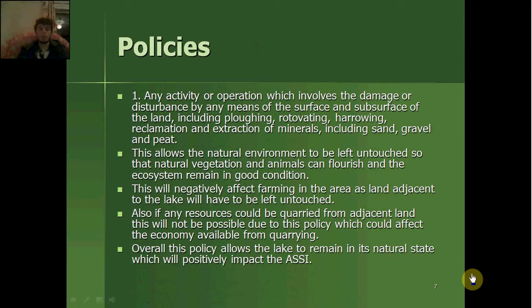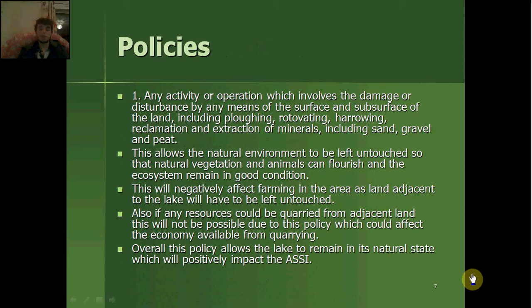of the surface and subsurface of the land, including ploughing, rotivating, harrowing, reclamation and extraction of minerals including sand, gravel and peat. This allows the natural vegetation to be left untouched so that natural vegetation and animals can flourish and the ecosystem remains in good condition.